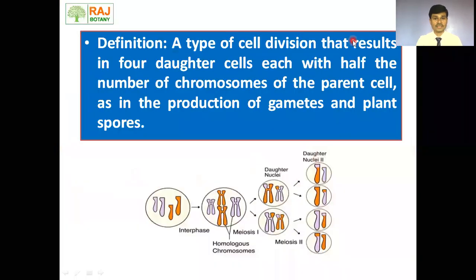First we will see the definition. It is a type of cell division which results in formation of four daughter cells which contain half the number of chromosomes as that of the parent cell. Means if the parent cell contains 8 chromosomes, then the newly formed four haploid cells receive 4 chromosomes.